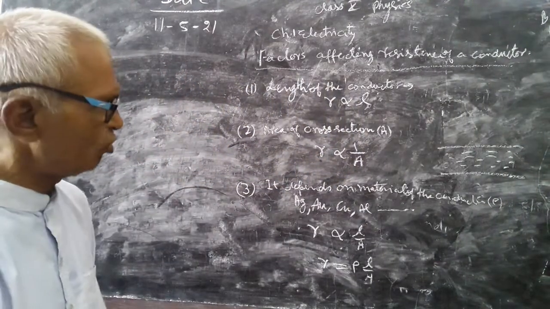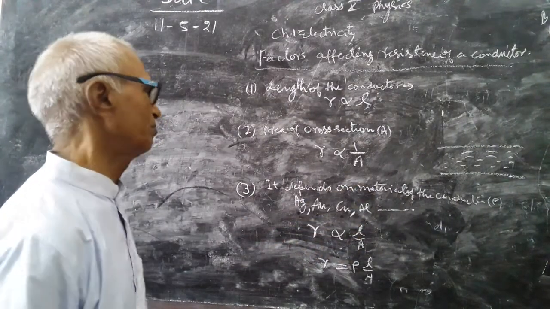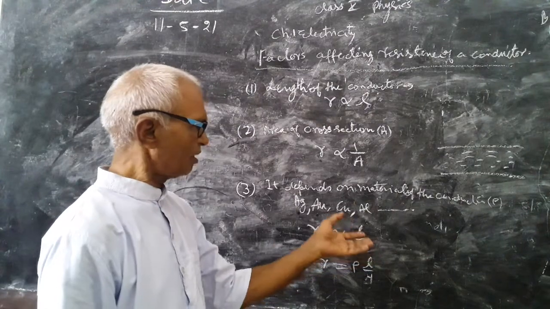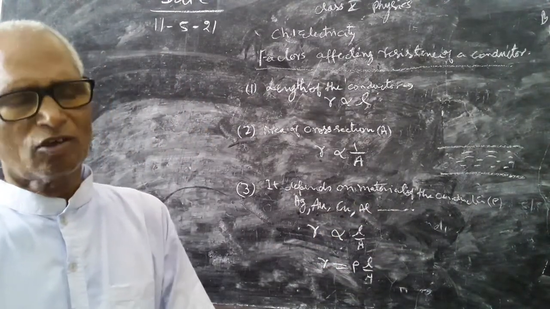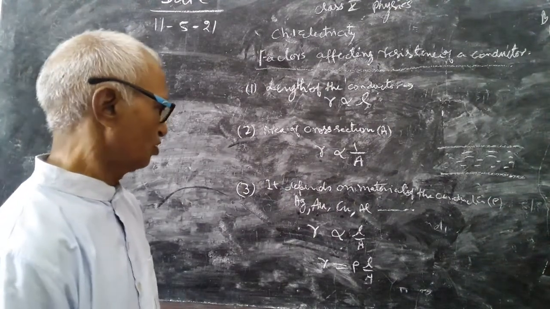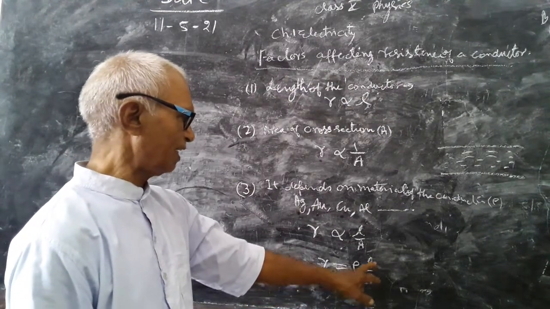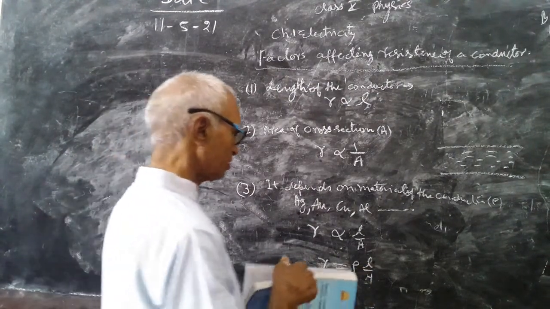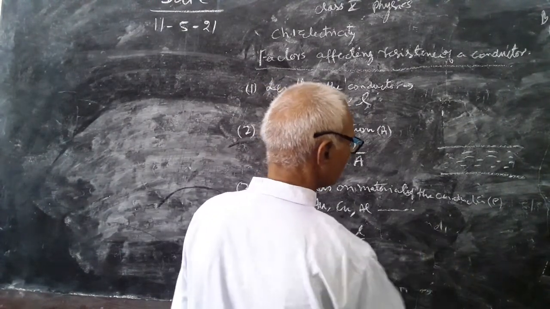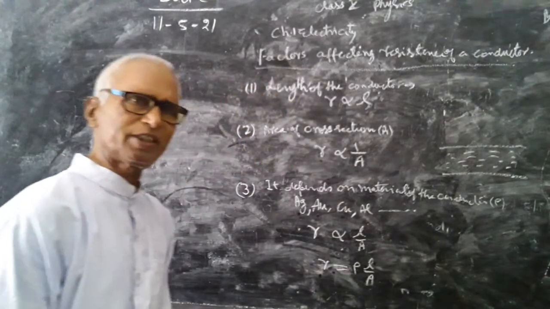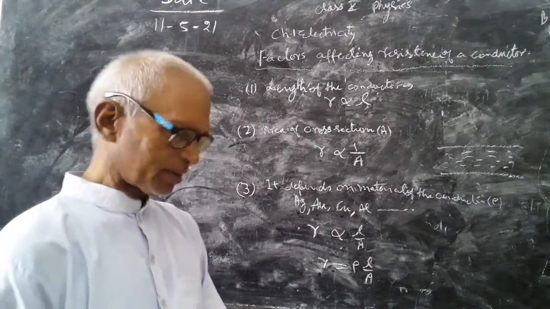For very good conductors like silver, gold, copper, resistance will be less. For other conductors like aluminum, iron, etc., it will be comparatively greater. So this relation, R, resistance of conductor, is equal to rho L upon A, where rho is known as specific resistance or resistivity of the conductor. I shall explain it after this.